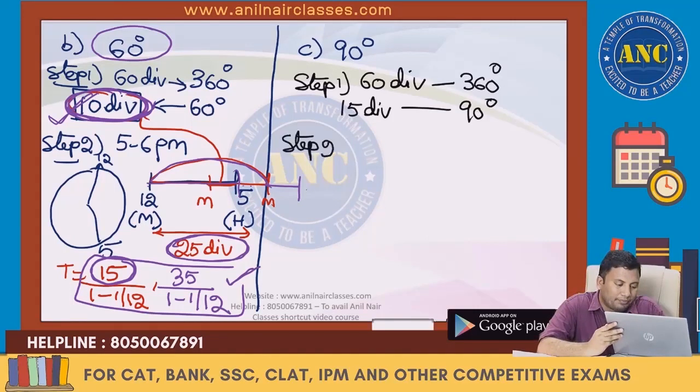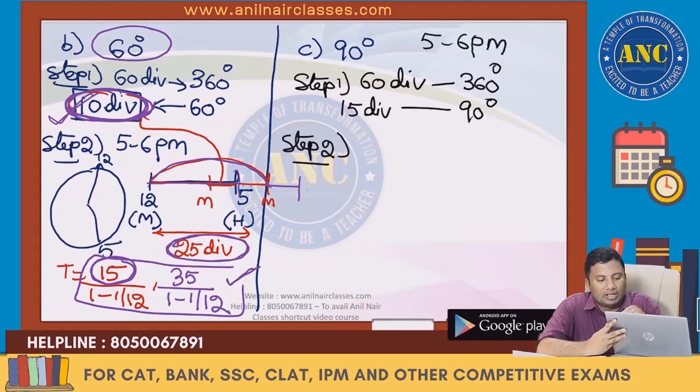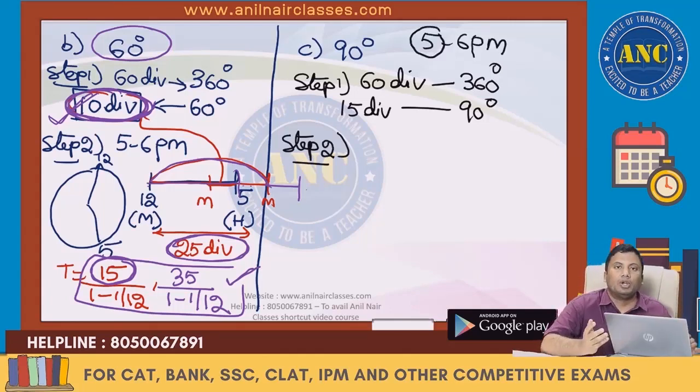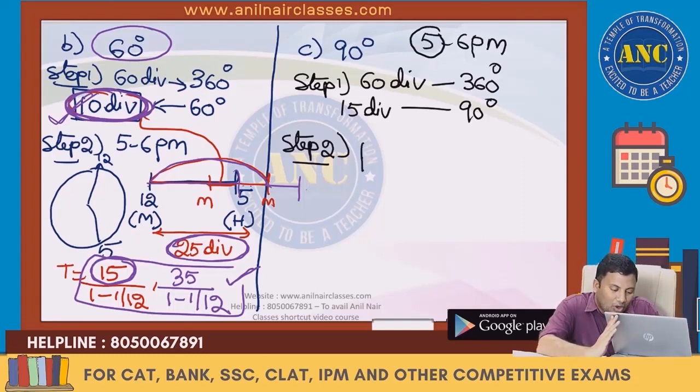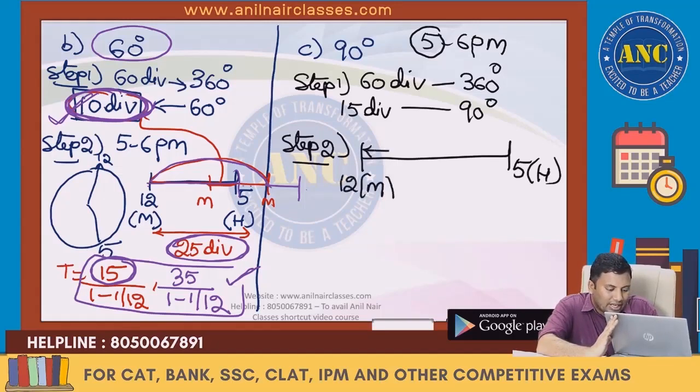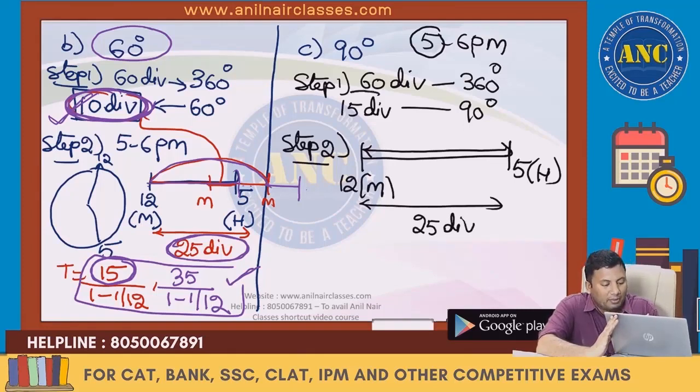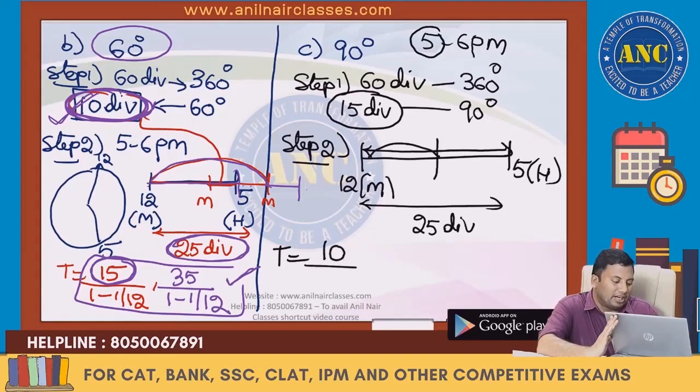Step number 2. This is 5 to 6 p.m. That means our hour hand has moved from 12 to 5. 5 hours it has already moved. 5 is at the hour hand, 12 is at the minutes hand. 5 5s are total 25 divisions, the gap between 12 and 5. But I want only 15 divisions gap. That means it will travel 10 divisions and it will stop.